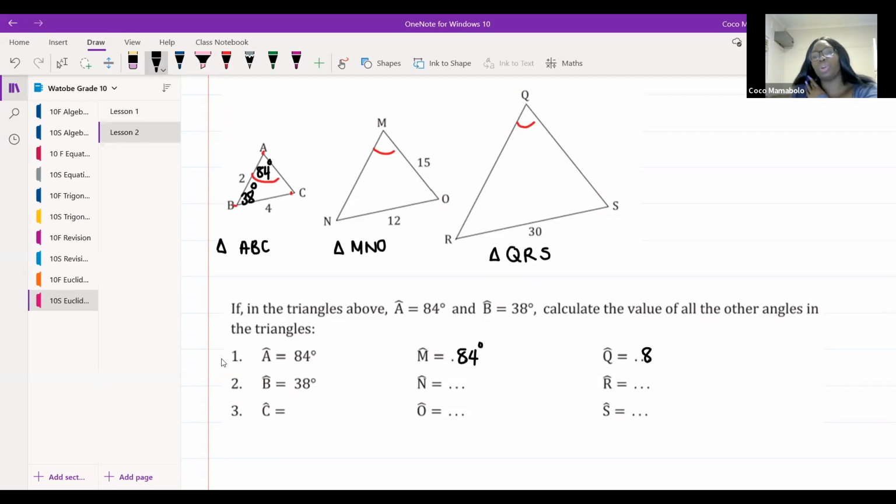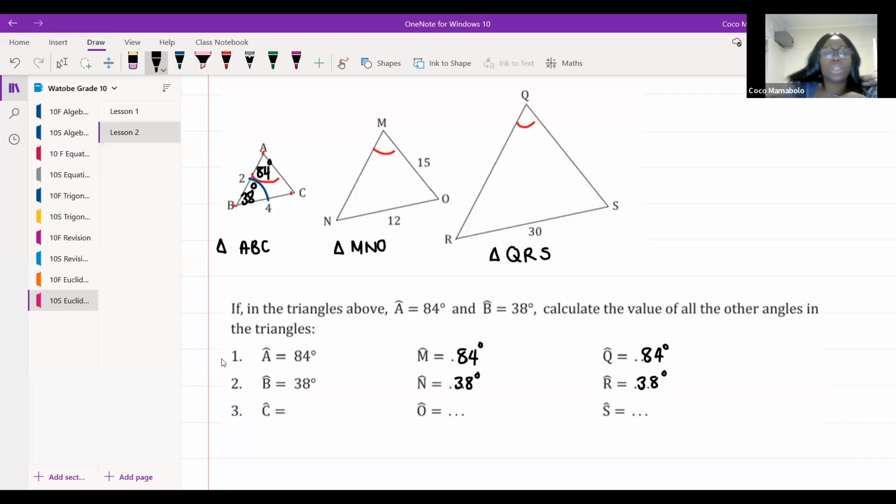And angle Q will also be equal to 84 degrees. If angle B is equal to 38 degrees, what is angle N equal to? That's it, Zamanzini, good. N and R are also going to be equal to 38 degrees.